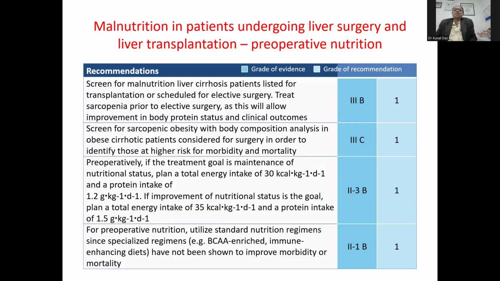So, malnutrition in patients undergoing liver surgery, liver transplantation: not many patients, but we at Yashoda are starting off with liver transplantation shortly. So we must include screening for malnutrition in liver cirrhotic patients, and screen for sarcopenic obesity and body composition. Preoperatively, the treatment goal is maintenance of nutritional status, with energy intake of 30 kilocalories and 1.2 gram per kg body weight of protein. Preoperative nutrition utilizes a standard nutrition regimen, especially BCAA, branched chain amino acid enriched, immune enhancing diets. Next slide, please.